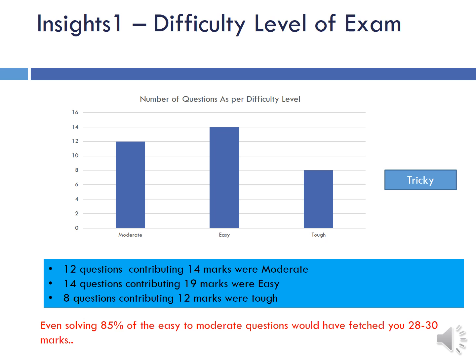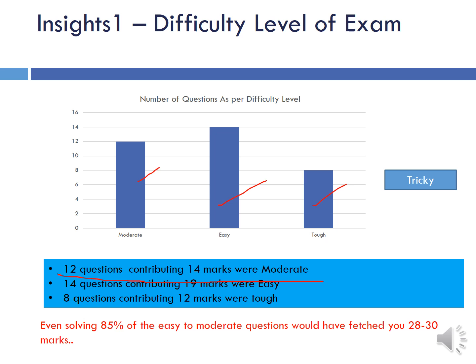Now we come to the insights part, a few insights from the exam which could be helpful for you while preparing for next year. So overall on the difficulty level of the exam, there were 12 questions contributing 14 marks, which could be designated as moderate. Then there were 14 questions contributing 19 marks, which could be designated easy, and there were 8 questions contributing 12 marks, which can be designated as tough.